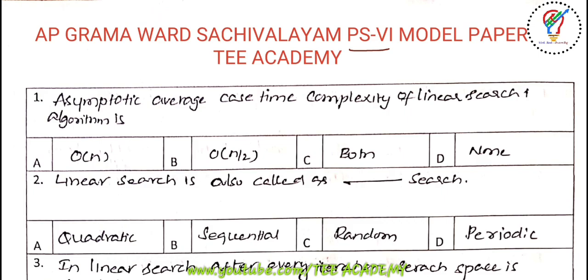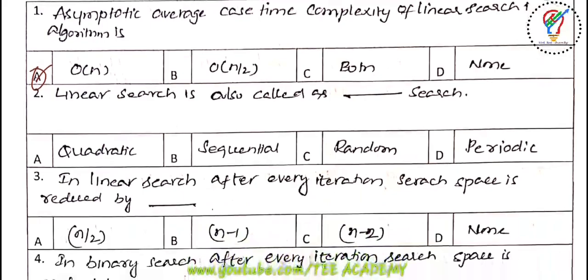First question here, the asymptotic average case time complexity of linear search algorithm is, okay, the options of O of n, O of n by 2, both, none. So answer is A here. So A is the right answer, O of n. The linear search is also called as dash search. Okay, the options are quadratic, sequential, random, periodic. So the answer is sequential.